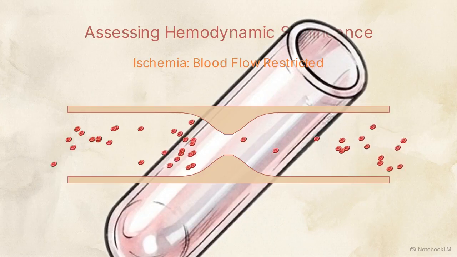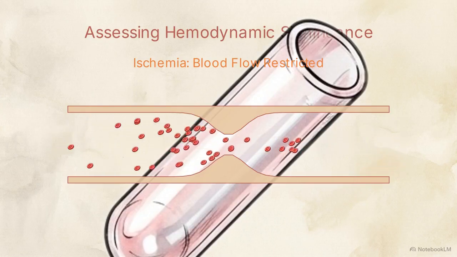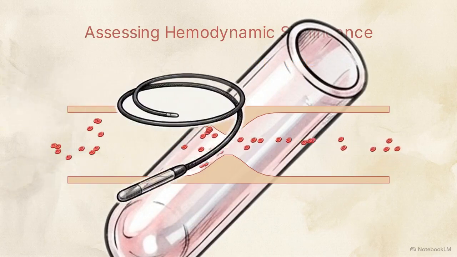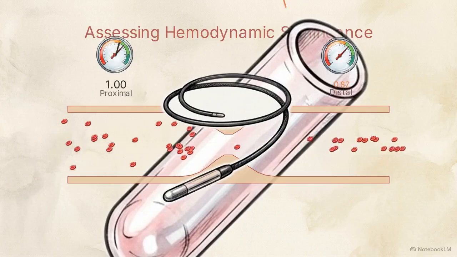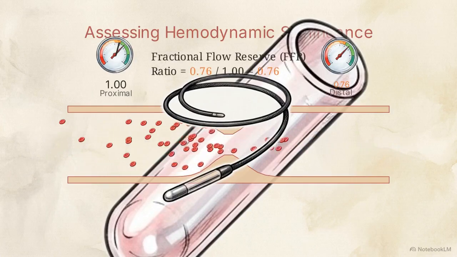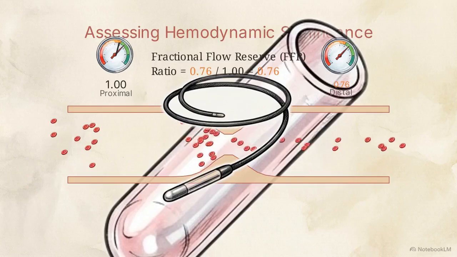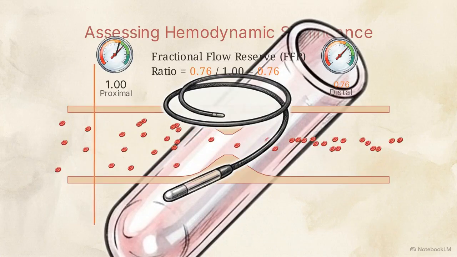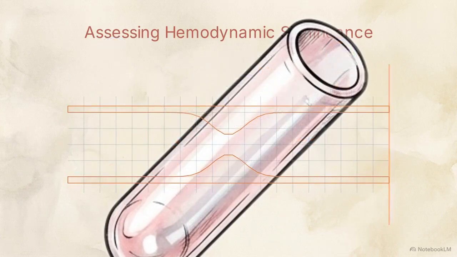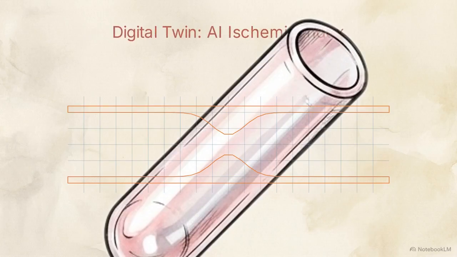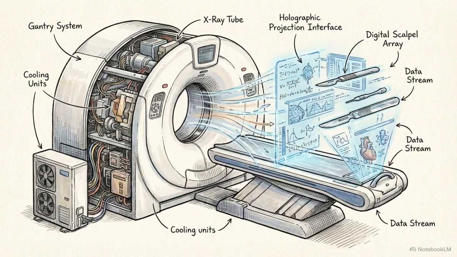Ischemia is a condition where blood flow and oxygen are restricted to the heart muscle. This index estimates actual blood flow limitation, providing a non-invasive equivalent to fractional flow reserve. Fractional flow reserve is a technique used to measure pressure differences across a narrowed artery to determine if a blockage significantly limits flow. AI-QCT enables the CT scanner to function as an automated biochemical laboratory capable of digital dissection.